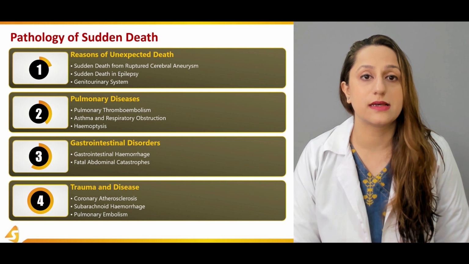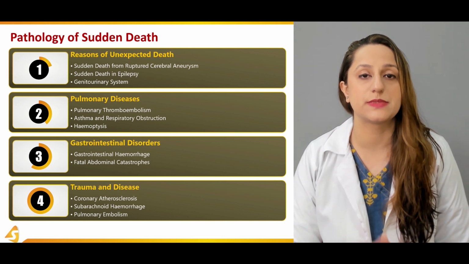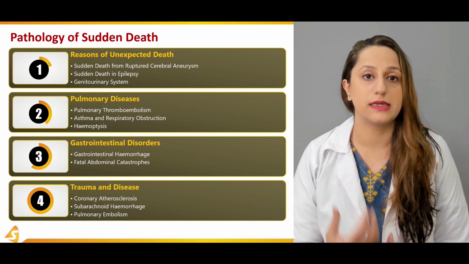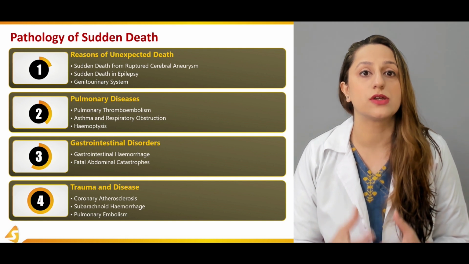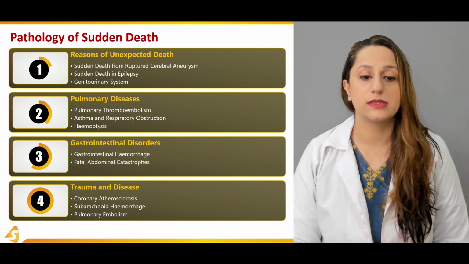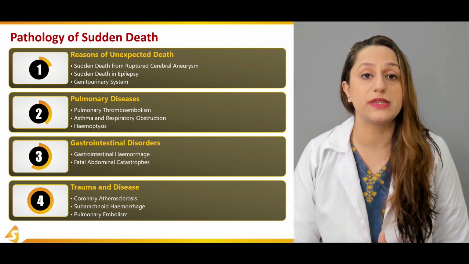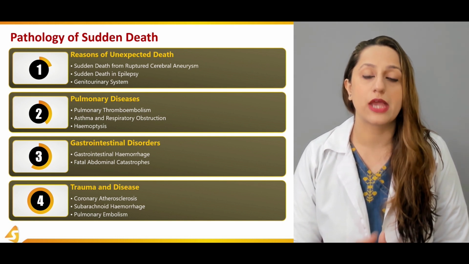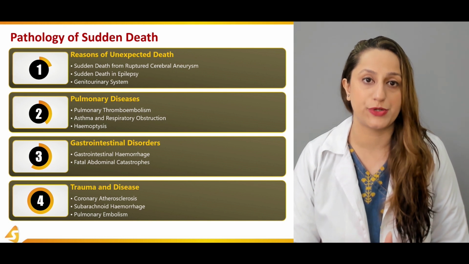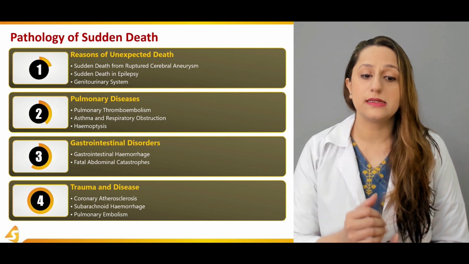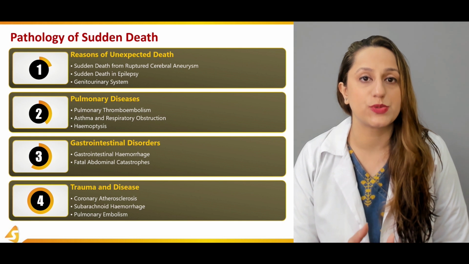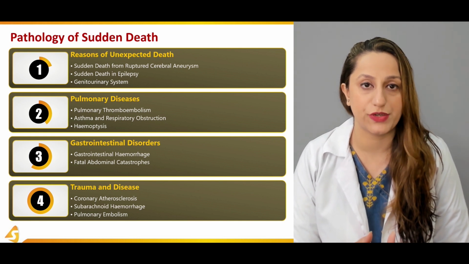After that, we'll be discussing hemoptysis. Hemoptysis is basically blood that is expelled on coughing. So that is how you define hemoptysis, and sometimes even extensive hemoptysis can result in the sudden death of a person. In the third section, we'll be discussing the gastrointestinal disorders in detail.